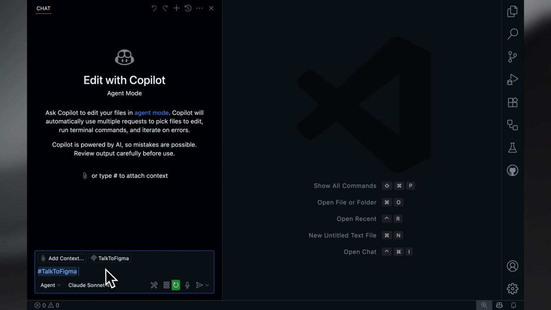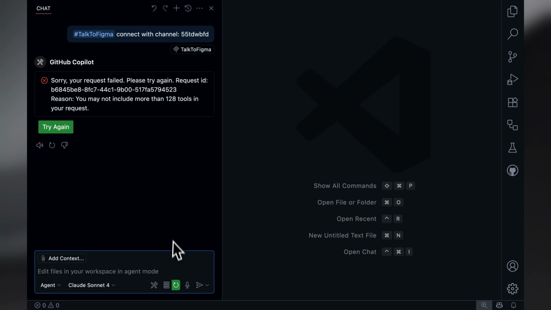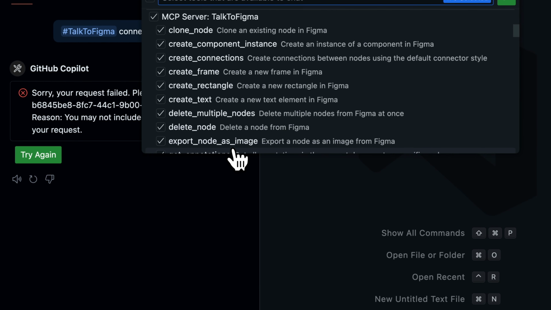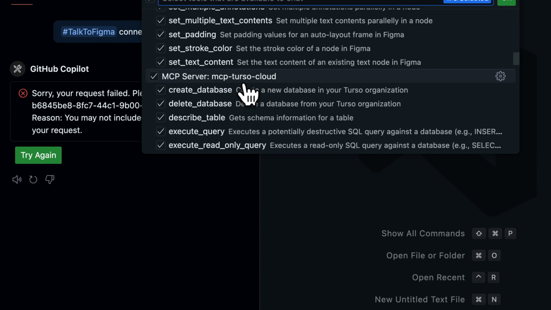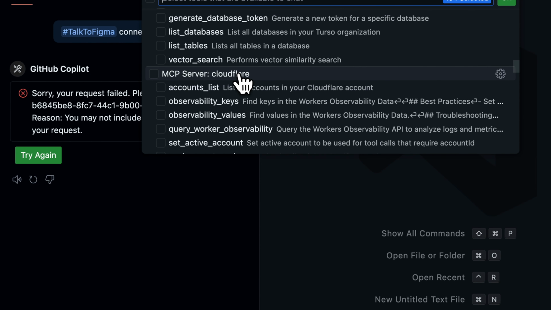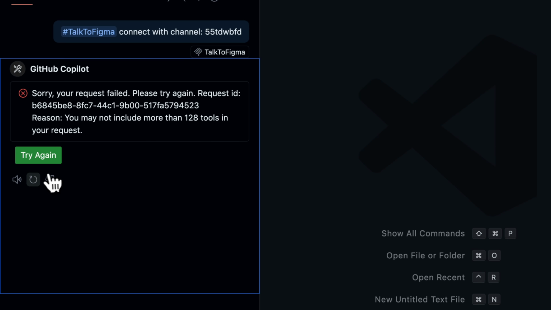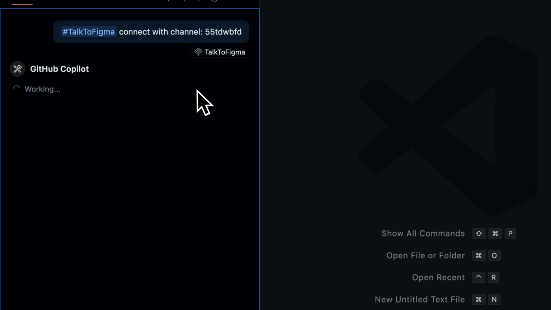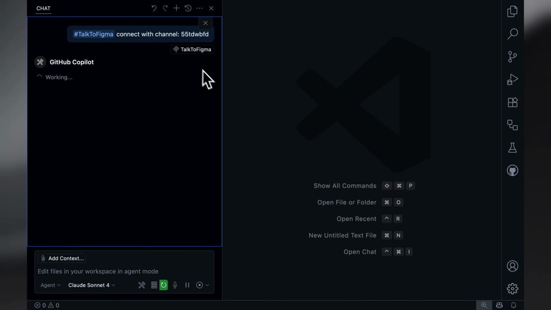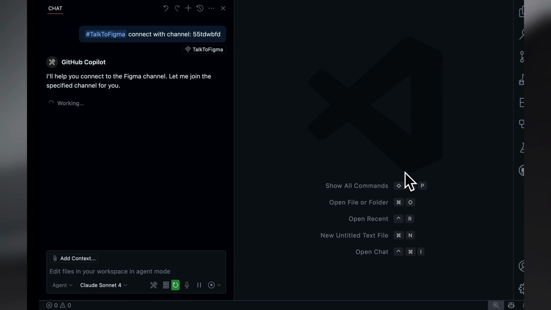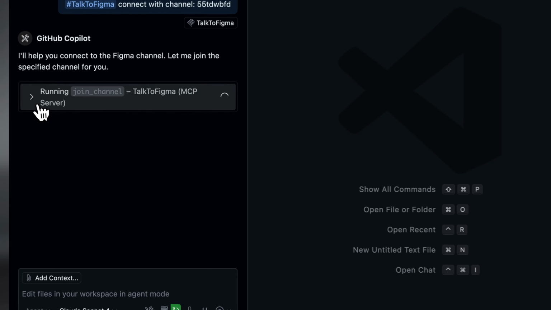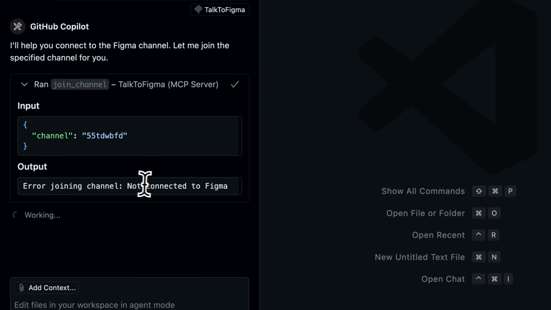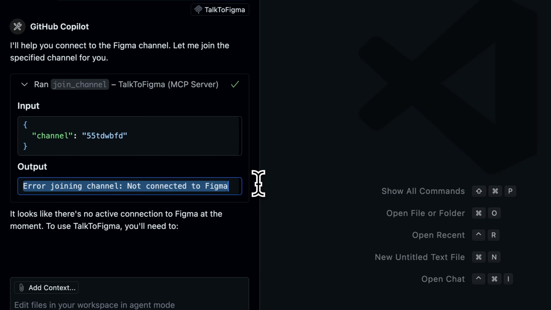So I'll do Talk with Figma and I'll say connect with channel, this one. Oh, it seems that I have lots of tools. I'll remove some things. Perfect. Let's try again. So I just told it to connect with this channel here, and let's see if that works. Not connected to Figma.